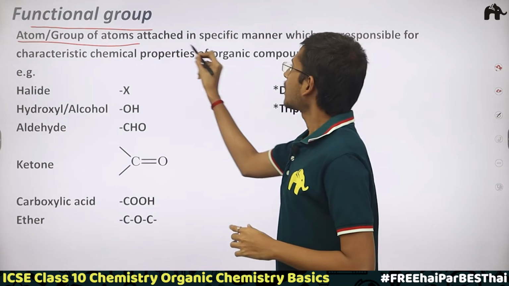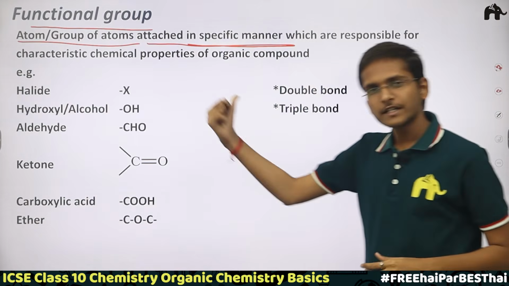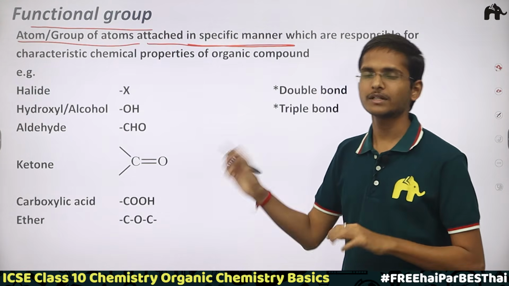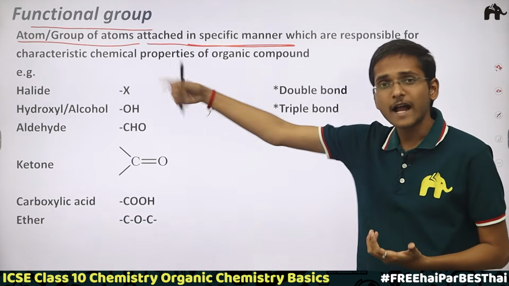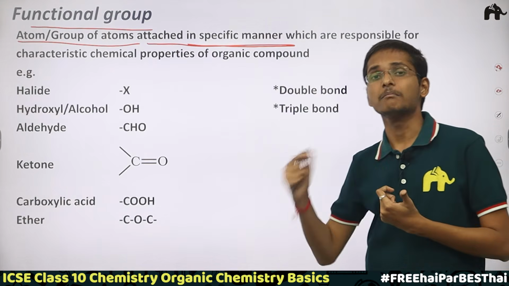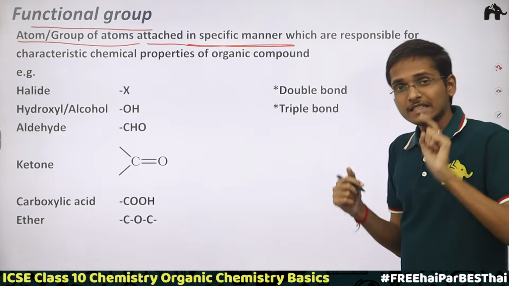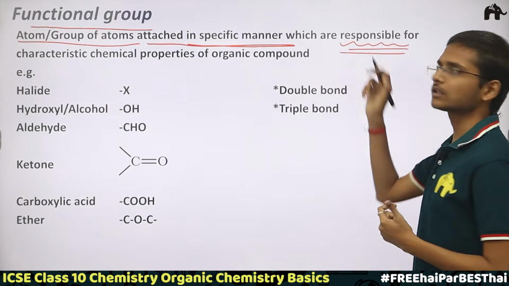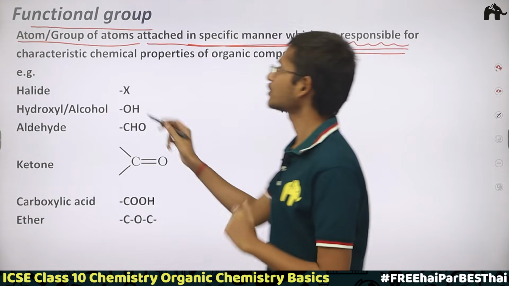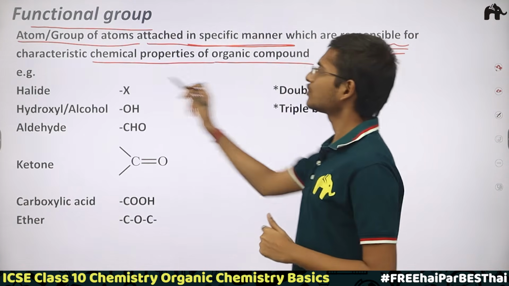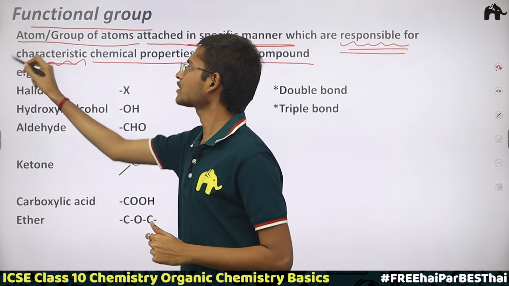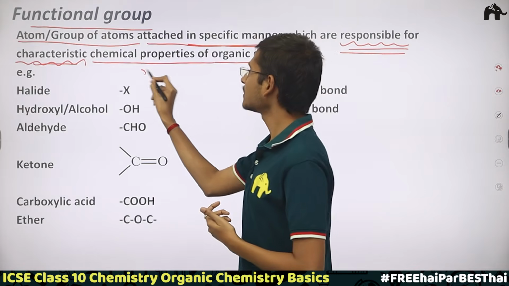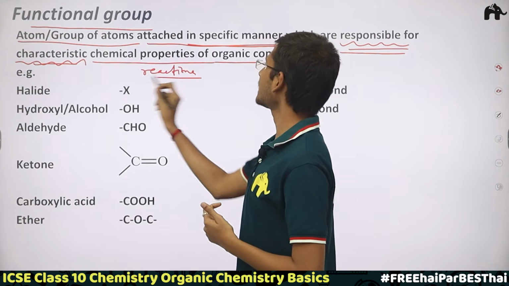I will tell you how they are attached; once we take examples you will understand. For now, just understand that these are atoms or groups of atoms attached in a specific manner, and they are responsible for the characteristic chemical properties of organic compounds. Chemical properties simply means reactions. So these are responsible for the characteristic reactions shown by organic compounds.